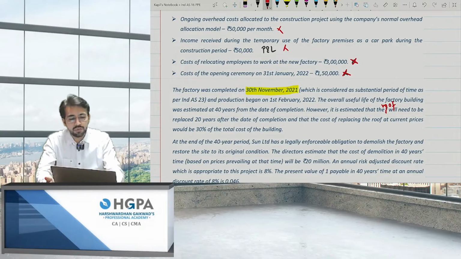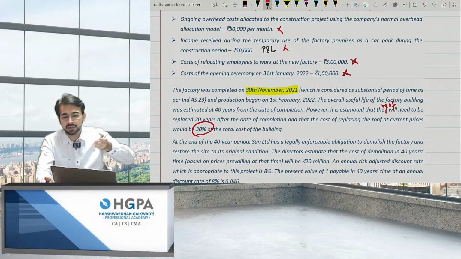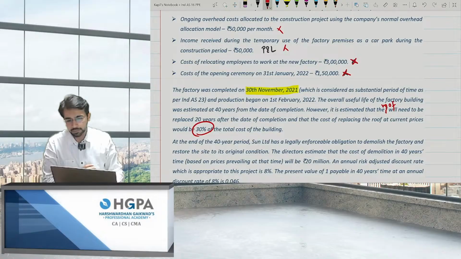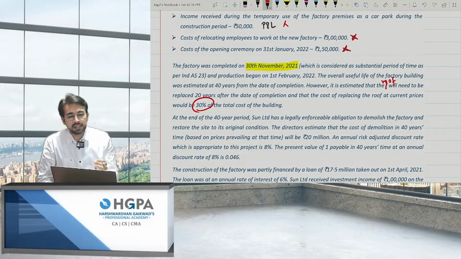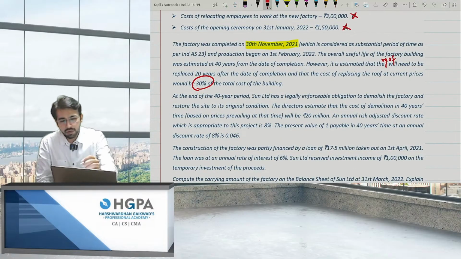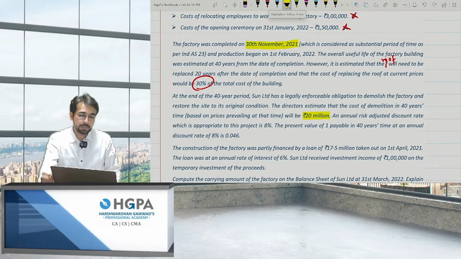And that the cost of replacing the roof at current prices would be 30% of the cost of building. That means 70% is the building and 30% is the cost of the roof. So we need to separate the values and then depreciate it. Okay. At the end of 40-year period, Sun Limited has a legally enforceable obligation to demolish the factory, that is provision for decommissioning, and to restore the site at its original condition. The directors estimate that the cost of demolition in 40 years based on current year's price will be 20 million. 20 million, that is 2 crore rupees.